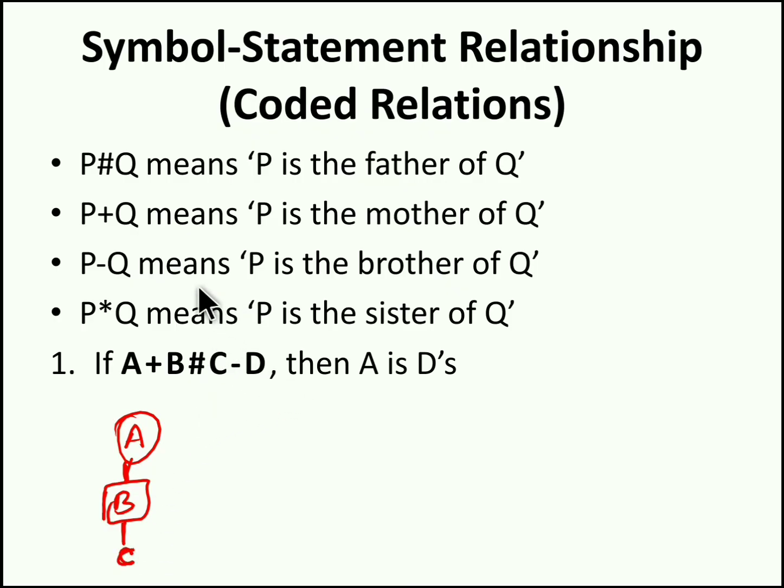Next thing, C minus D. C minus D means C is brother of D. Now we don't know what is the gender of D. Our question is A is D's dash. Now C's father is B. B's mother is A. Now we can say A is grandmother of D.